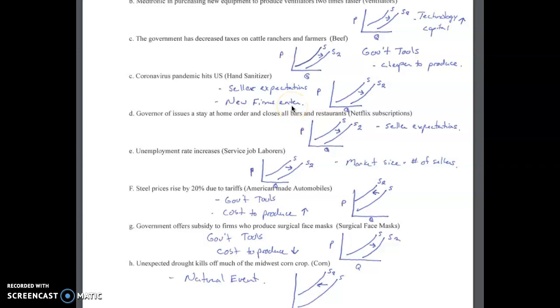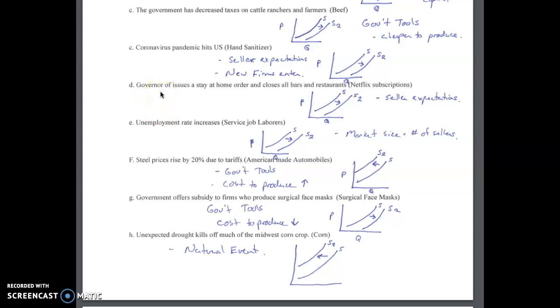There's a lot of firms that produce other goods that are close. See a lot of distilleries have stopped producing alcohol, and they've switched their production over now to produce hand sanitizer because they know the demand is there, and the price consumers are willing to pay for it is higher than normal based on the event that we're living through right now. So based on that, I've got supply to the right.